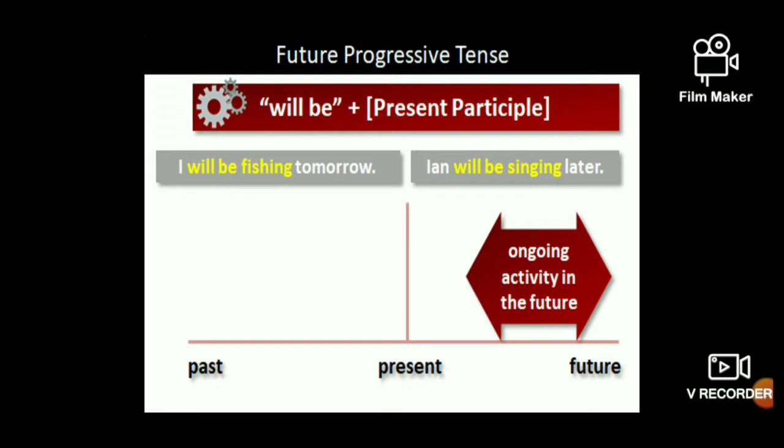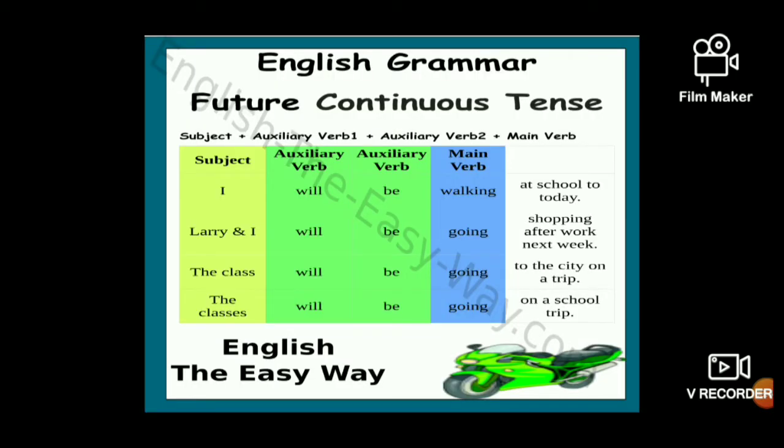So here is the format: will be plus verb plus ing. I will be fishing tomorrow. Ayan will be singing later. This is the ongoing activity in the future, and so you are using it like this. Here are some examples. The first one is, I'll be walking at school today.